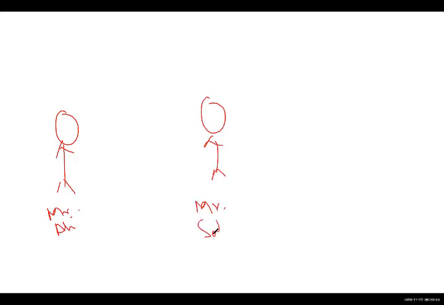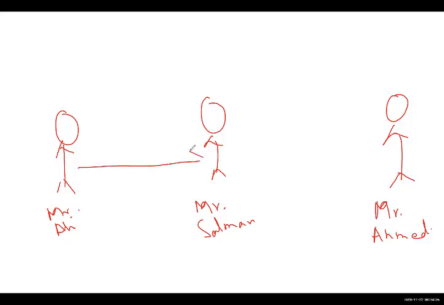Come to the whiteboard now. As we discussed in our first class regarding this credit instrument, Mr. Ali has given the check to Mr. Salman. Okay, and then Mr. Salman endorsed the check and has given it to Mr. Ahmad. In this case, look, Mr. Ali gave the check to Mr. Salman. So who is the first party here? The first party is the account holder, that is the drawer. Drawer is Mr. Ali. And in whose favor, who is the payee? Payee is Mr. Salman. And the third party here is the bank, on which the order is drawn.